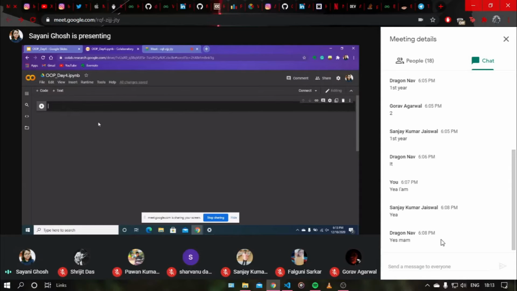PyCharm is an offline editor and Colab is an online editor. If you have a good internet connection, then you can use Colab too. PyCharm is for offline, if you don't have a good internet connection. And one more thing, some things like GUI don't work on Google Colab, but all those things run on PyCharm. So you can use PyCharm if you want for now.